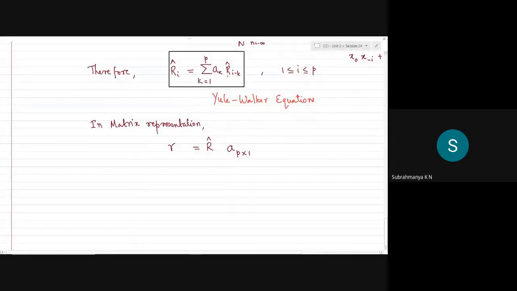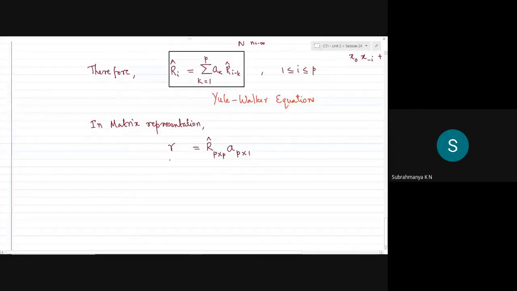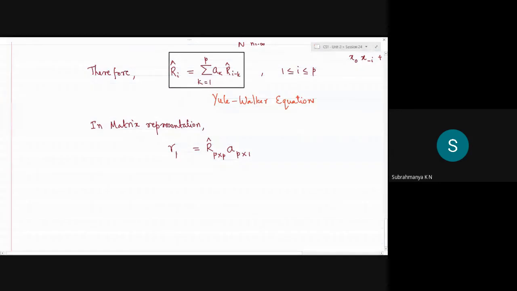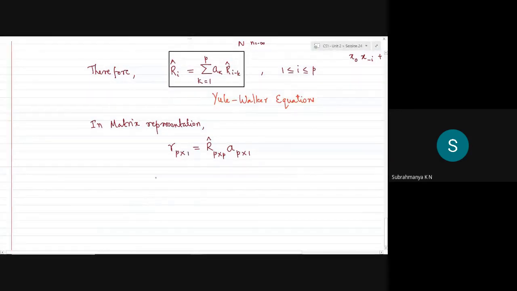This matrix R varies with respect to both k and i, where k varies between 1 to p, and i also varies between 1 to p. Obviously R hat is a square matrix of order p cross p, and the left hand side is also a column matrix with p rows and one column. Hence you can say this is a crisp representation of the Yule-Walker equation.